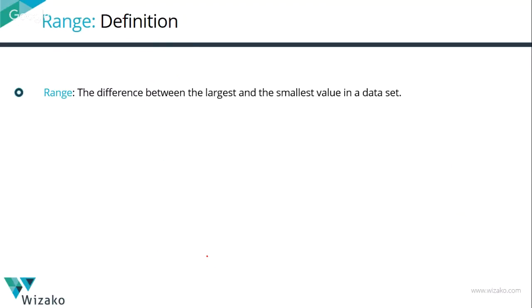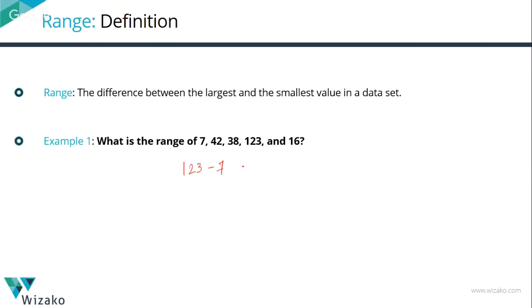Right, let's start with range as the next parameter that we'll be discussing. The definition of range is the difference between the largest and the smallest value in a data set. Take the simple example: 7, 42, 38, 123, and 16. The largest number among them is 123. The smallest number is 7. 123 minus 7, 116, is the range for this set of numbers.